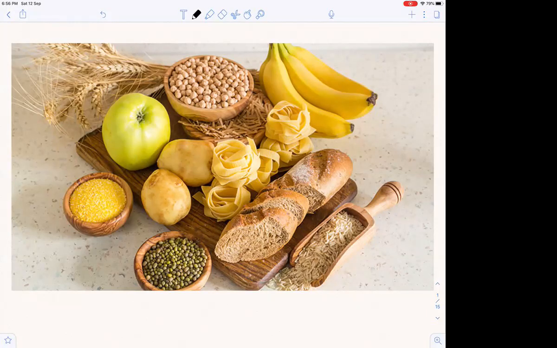So what are all these things that you can see on your screen? Is this a cookery show or something? No. What is common in all these things? Apple, pasta, potato, these grams and bread, and what is there that is present in all these things, right? Think, if the chapter for today is biomolecules and I'm showing you all these pictures, then what is it that we are going to study?